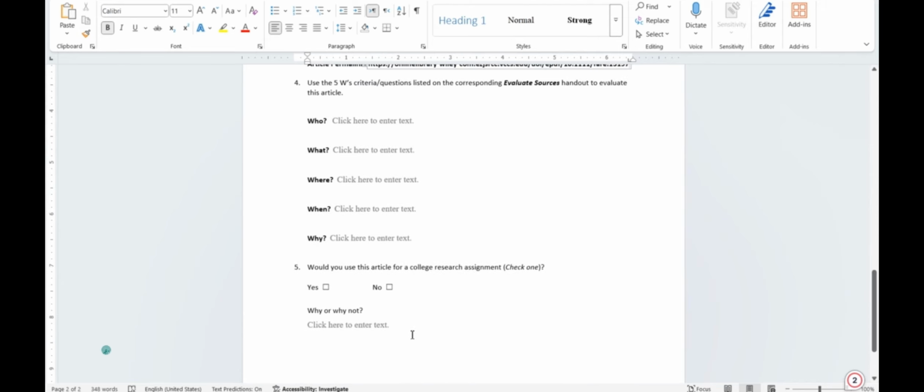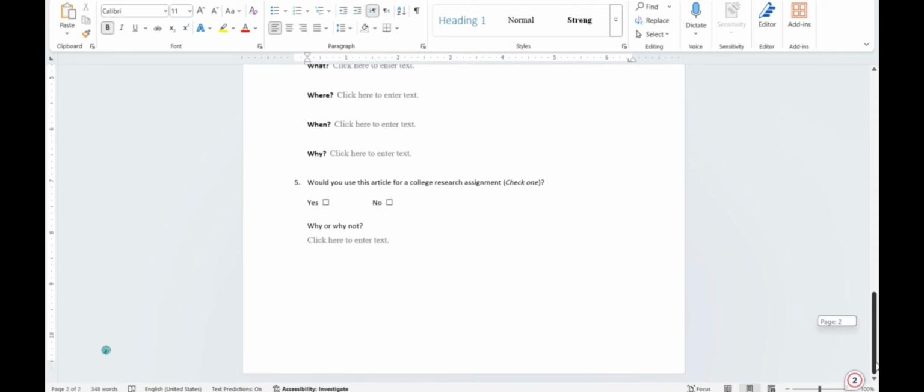If yes, why? If no, why? And for sure, Reynolds Library is more reliable, so it will be yes. Why? Because it's very reliable. I can see all the information I need. It's up to date. It has a lot of information. It connects me with a peer-reviewed journal and so on. So put your opinion here, and that's it.